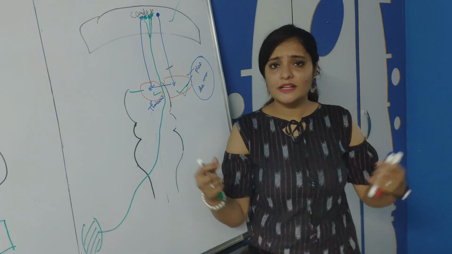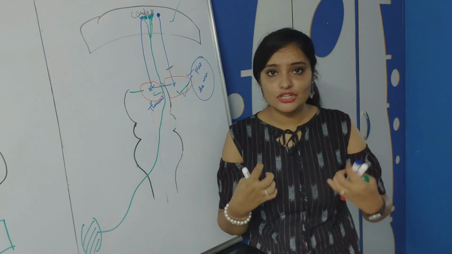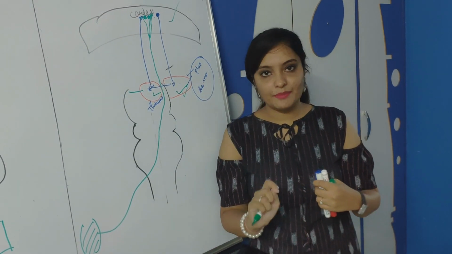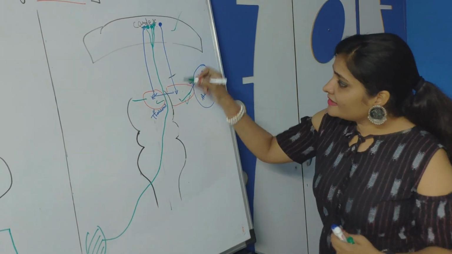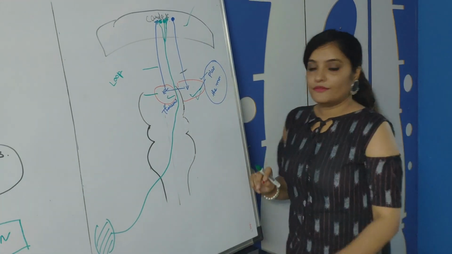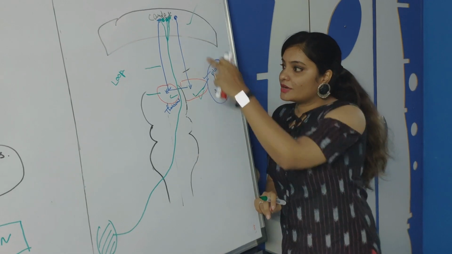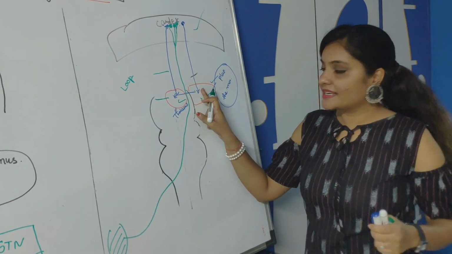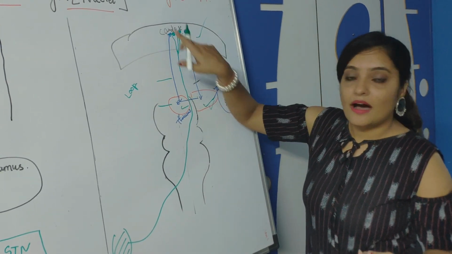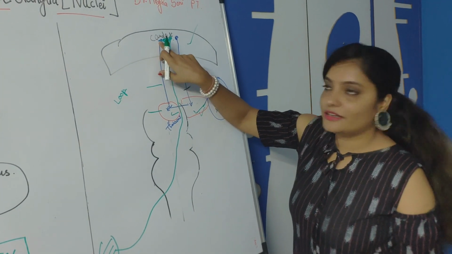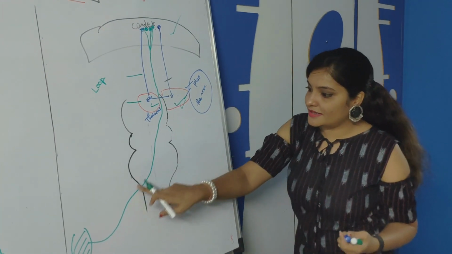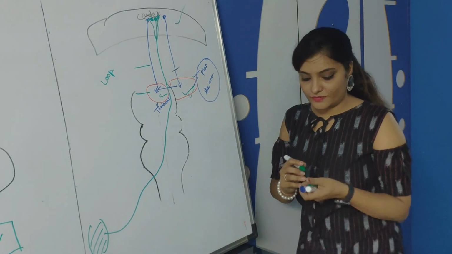The thalamus will collect all the peripheral sensation, analyze it, integrate it, and send the final report to the cerebral cortex. So that is why you can see this is a loop. From the cerebral cortex it is going to the basal ganglia. Basal ganglia will plan a movement. Then it will go to the thalamus. Thalamus will again send this signal back to the cortex. It gives this signal to the corticospinal tract, and the corticospinal tract will supply the opposite side of the muscle.